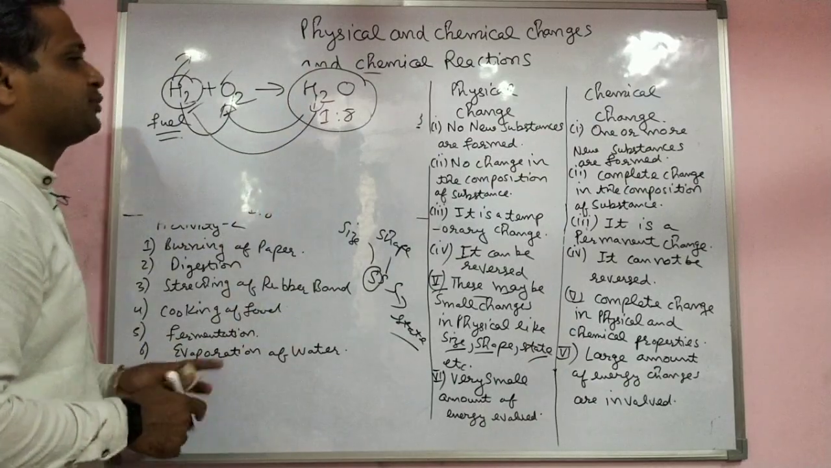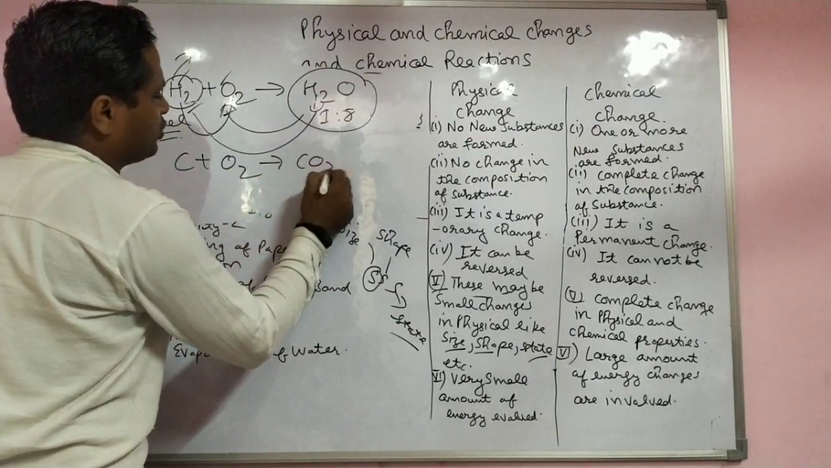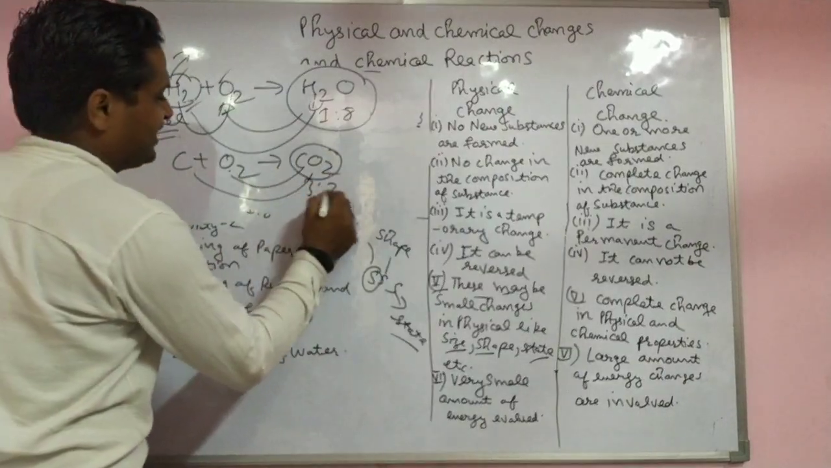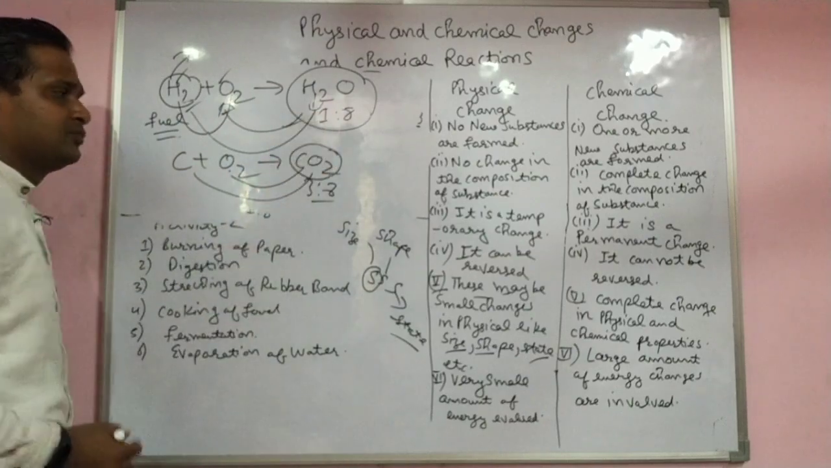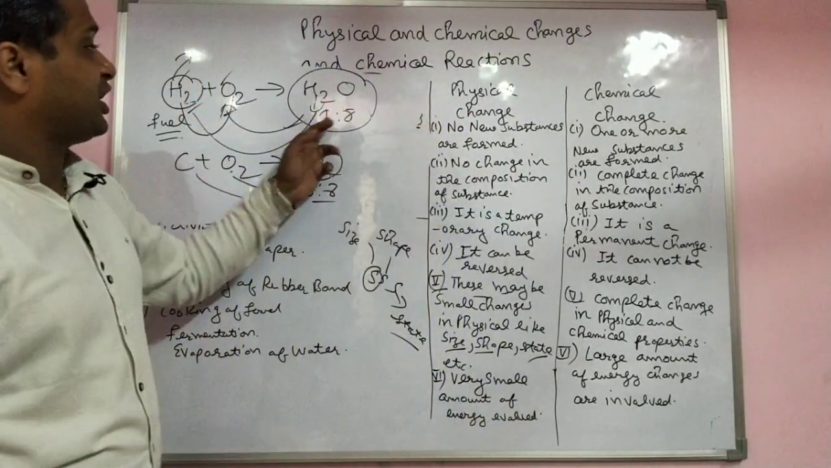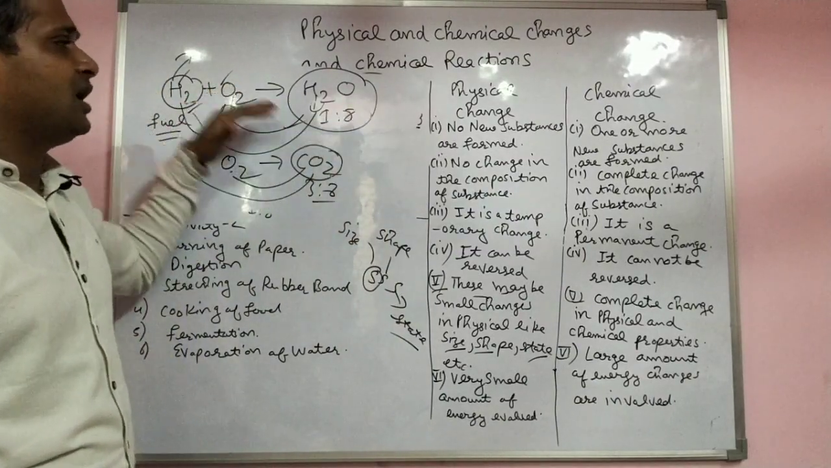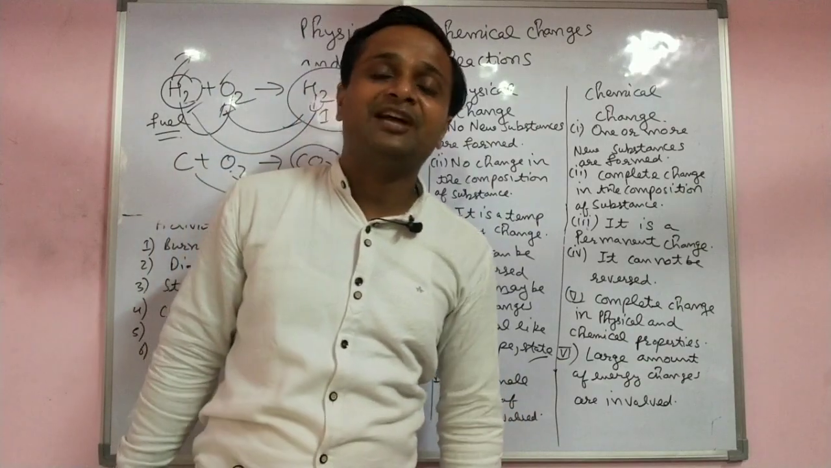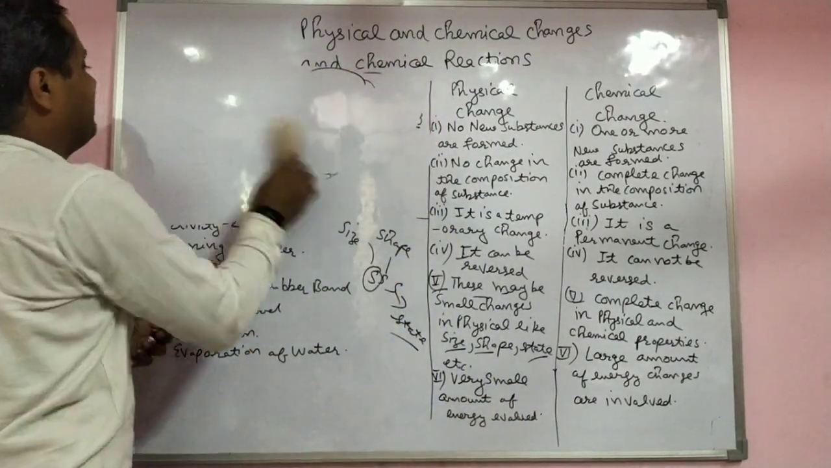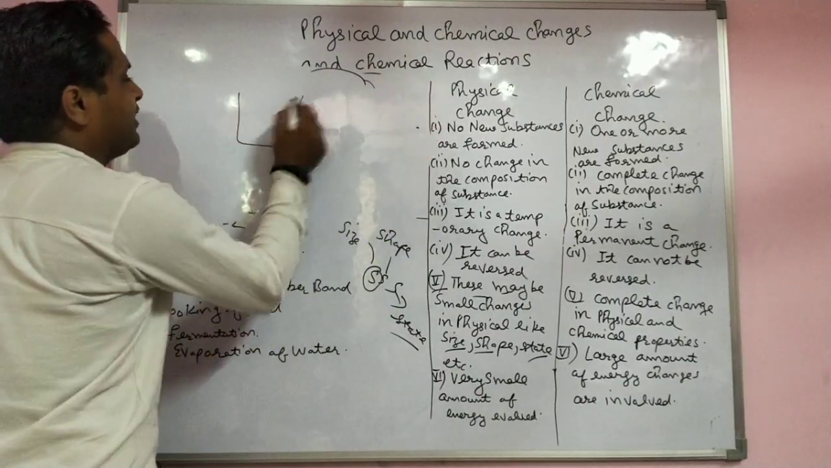One or more new substances form. Again, example: C plus O2 gives CO2. Their properties do not match with the reactants, and their composition also changes. Their ratio changes, composition changes, and their properties do not match with the others. But in physical change, properties match with the product also. Another example of physical change, I will take: you take water.